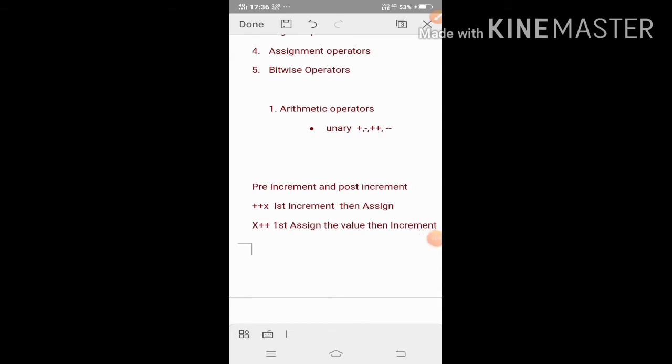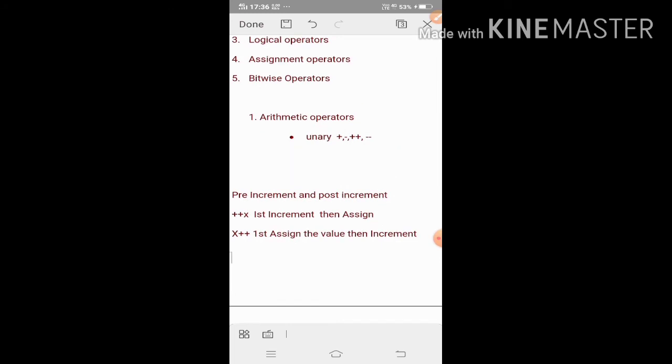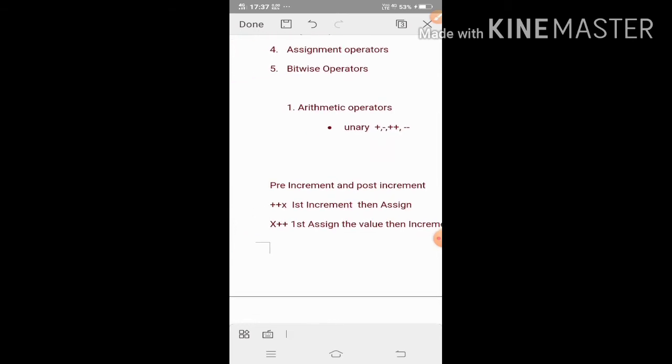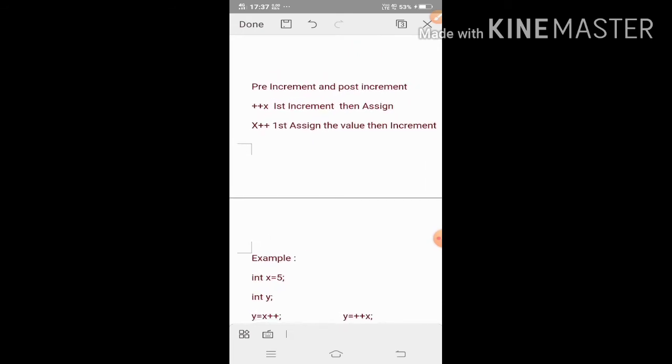Arithmetic operator I have already discussed. What is an arithmetic operator? The operators which are used in mathematical calculation: plus, minus, divide, then increment, decrement. Arithmetic operators can be unary operators and can also be binary operators. First I will discuss it using plus, minus, increment, decrement. One more thing is also there.